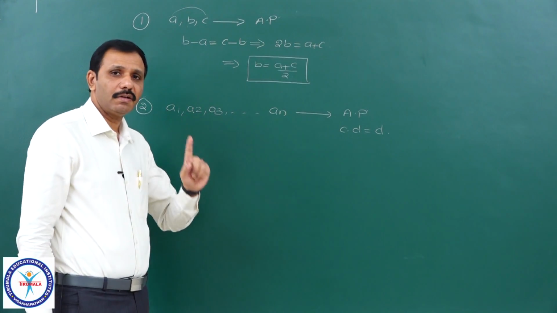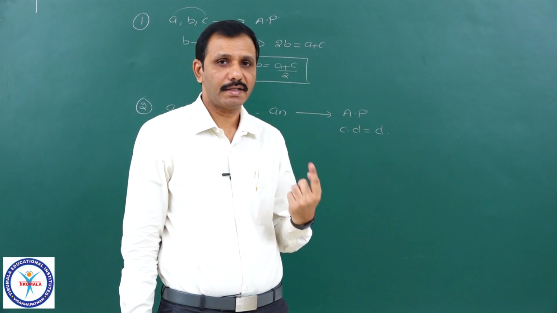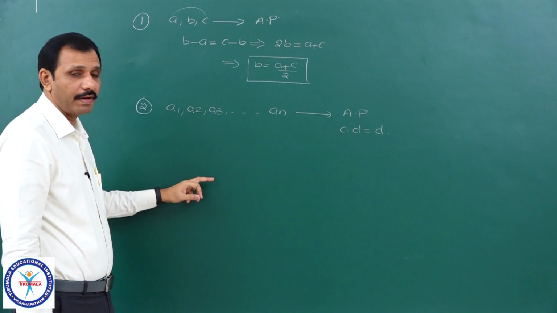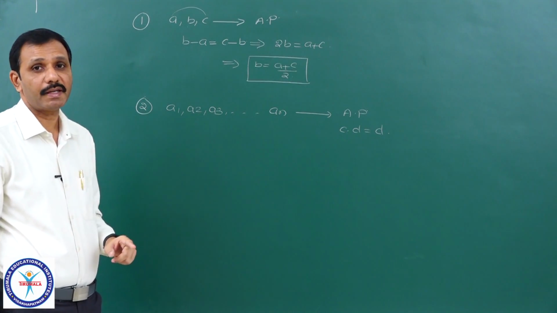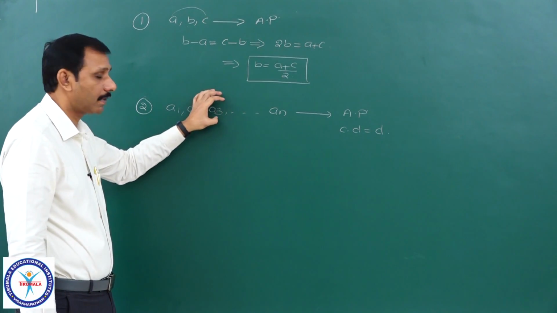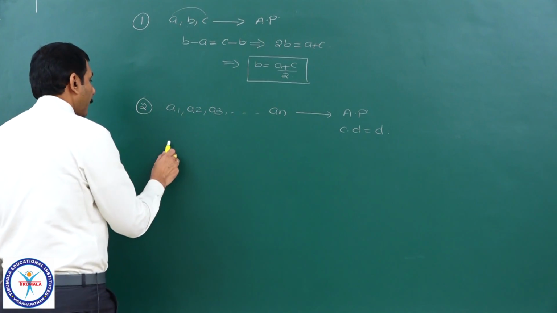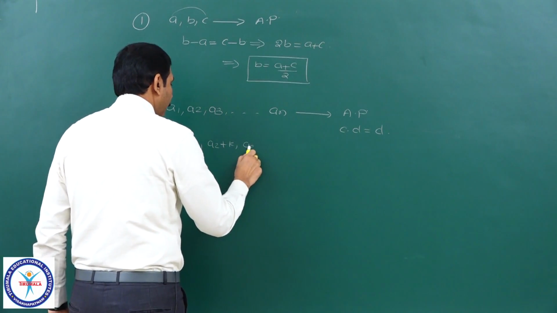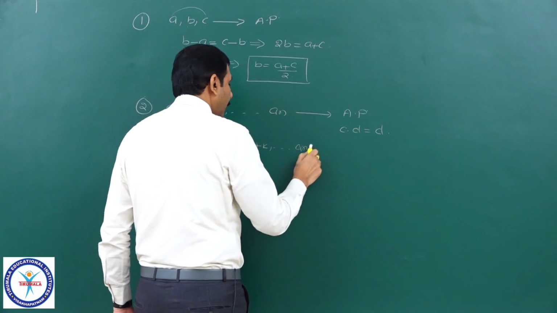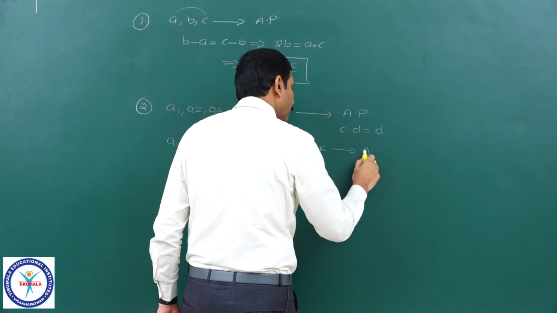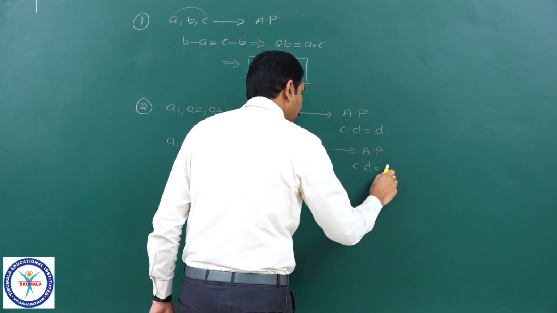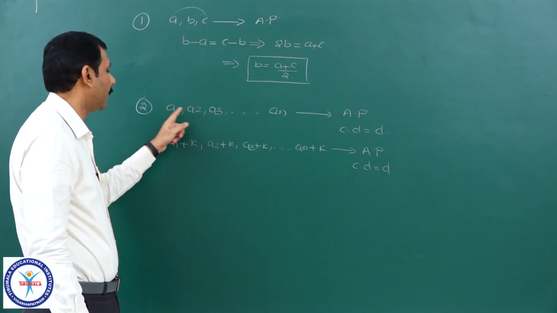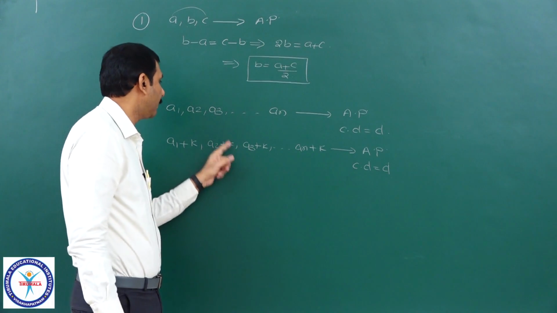If each term is added by a fixed constant k or subtracted by a fixed constant k, then the resulting sequence is still in AP, whose common difference is the same as that of this sequence. That is, if I take a1 plus k, a2 plus k, a3 plus k, and so on, an plus k, it is also in AP, whose common difference is the same as that of the original AP. If I take a2 plus k minus a1 plus k, that is a2 minus a1, the same. Even if I take the difference between these two, it is the same.